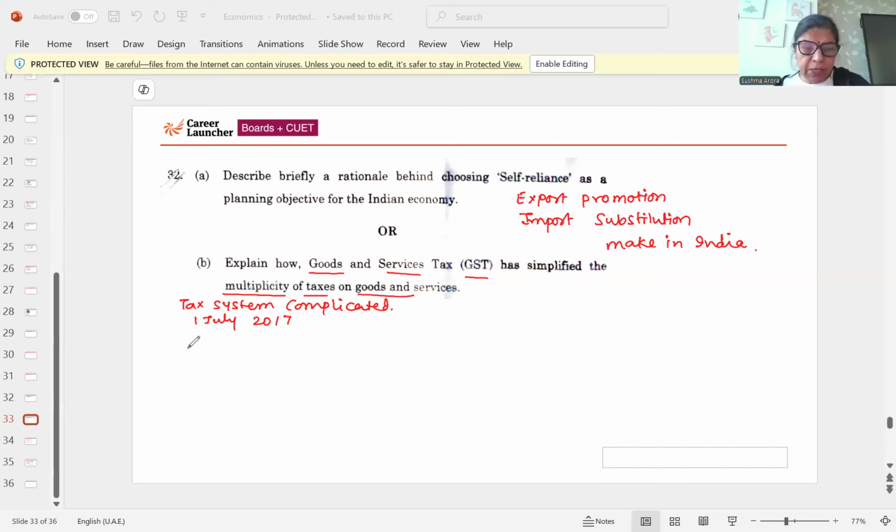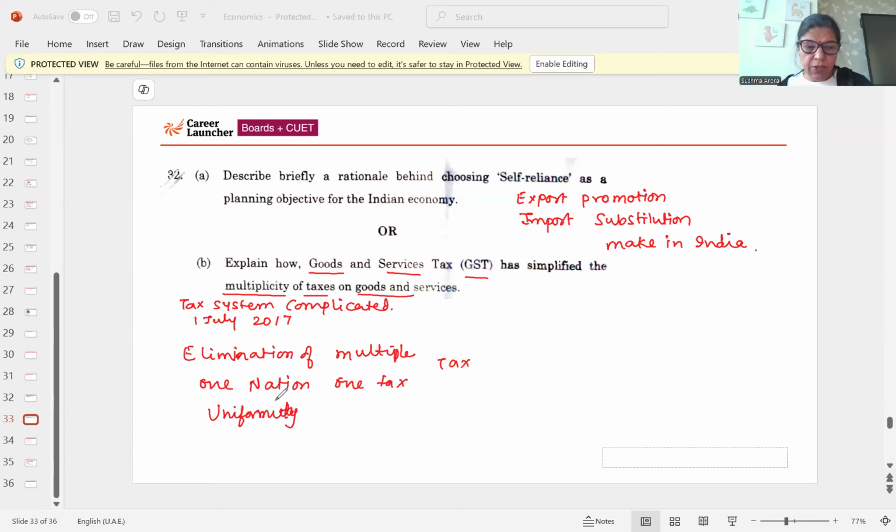So it meant elimination of multiple taxes, one nation, one tax, uniformity in taxes, and the process becomes easy.